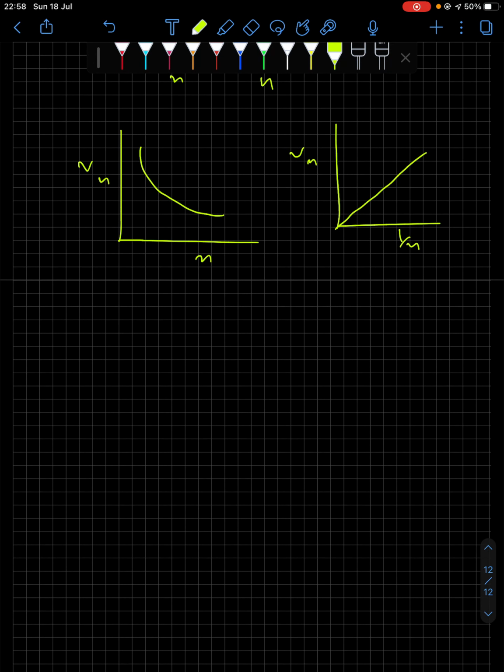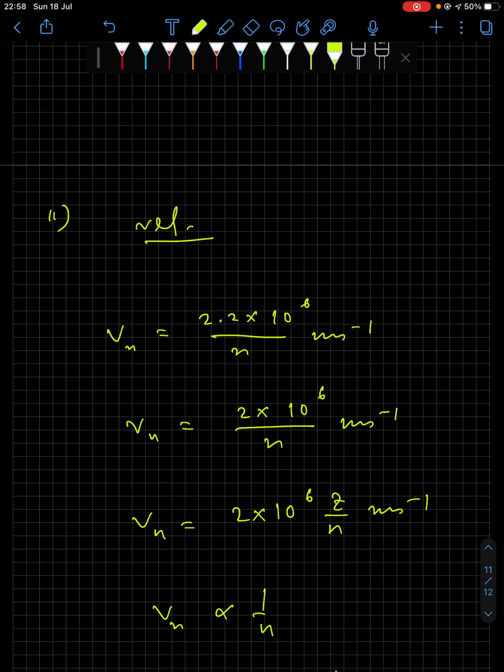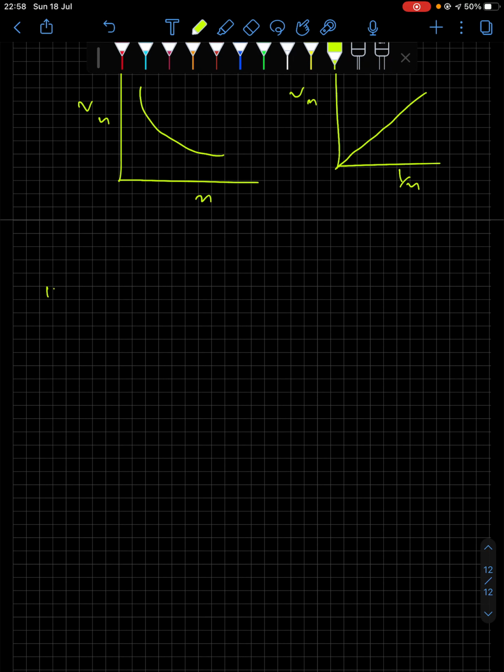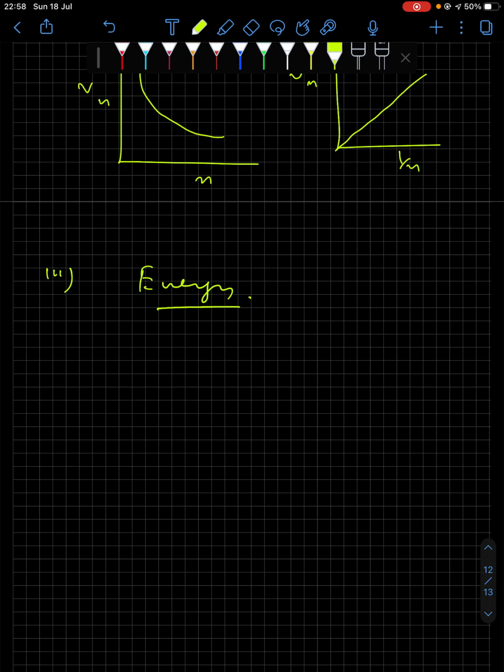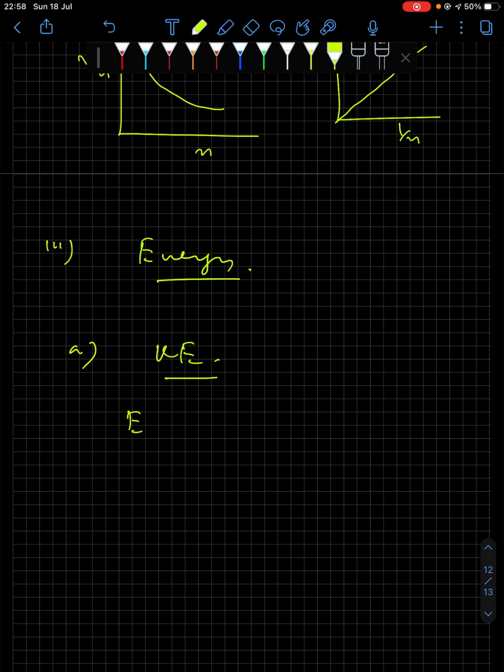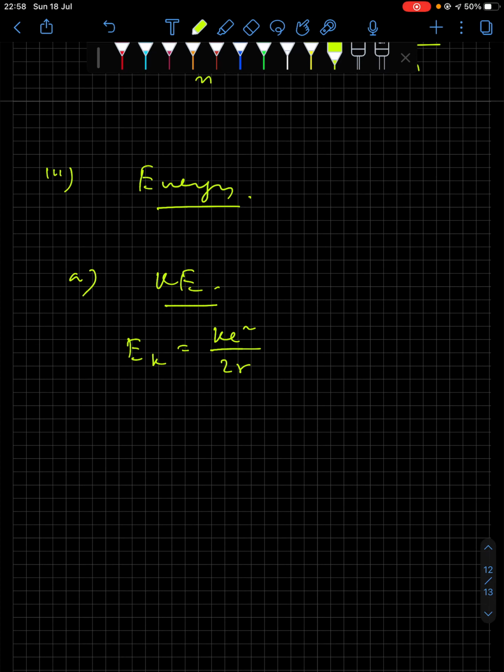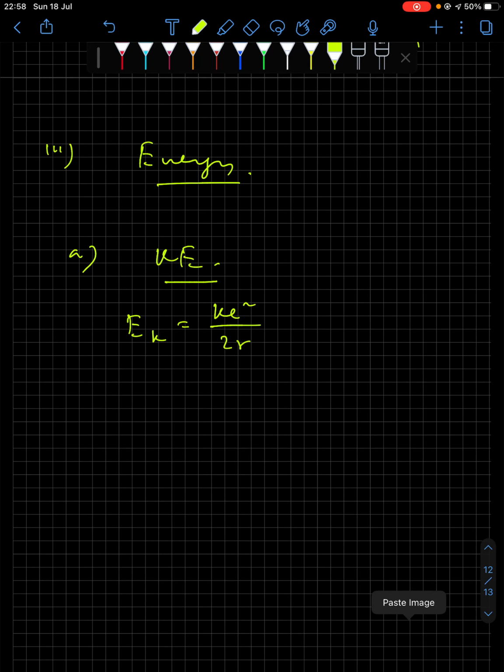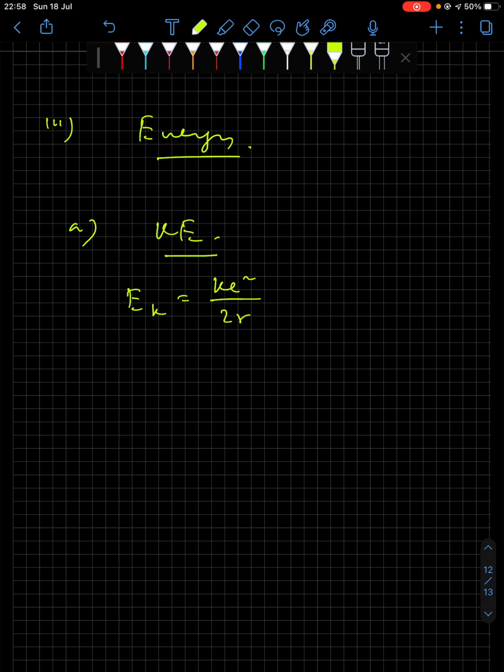Next, number 3, we have energy calculation, total energy. So it has 3 parts actually. First, kinetic energy relation. The kinetic energy relation is ke square by twice r, where r is the radius of that particular orbit, k is the Coulomb's constant, e is the charge. Okay, so this is the relation for kinetic energy.